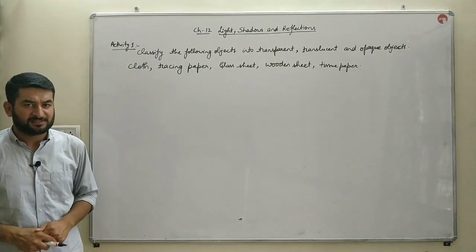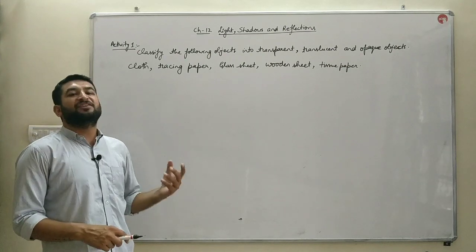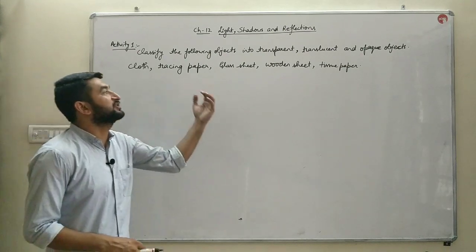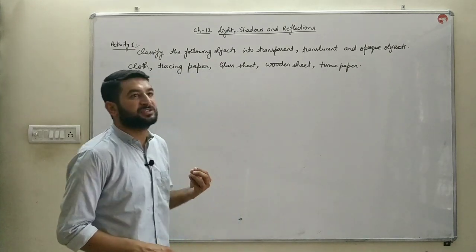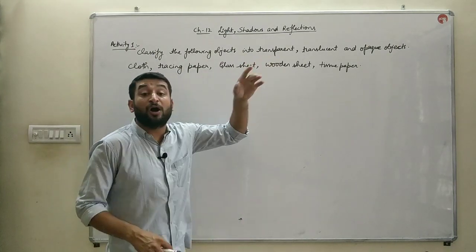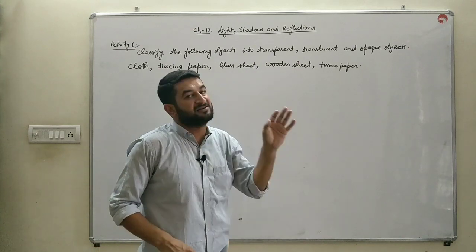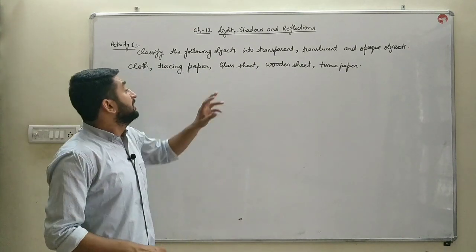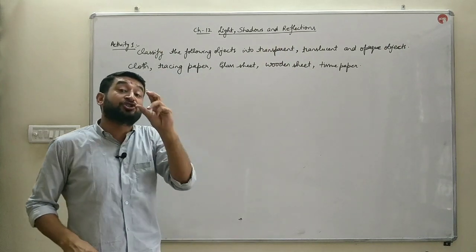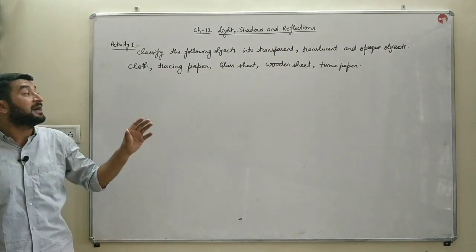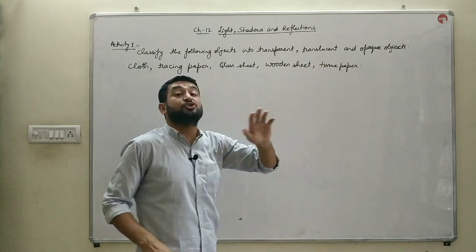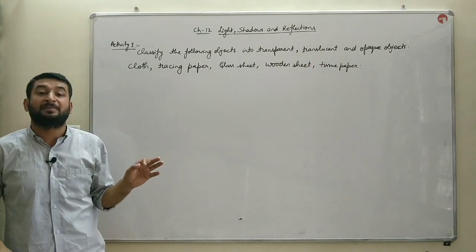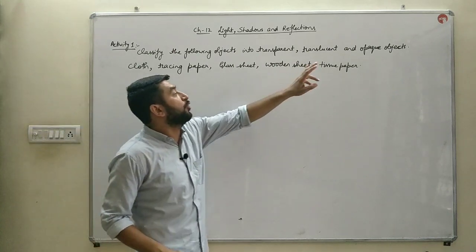Now we will discuss an activity to classify various objects into transparent, translucent and opaque objects. As we discussed, the objects which allow light to pass through them are transparent objects. The objects which allow some part of the light to pass through them are known as translucent objects. And the objects which do not allow light to pass through them at all are known as opaque objects.